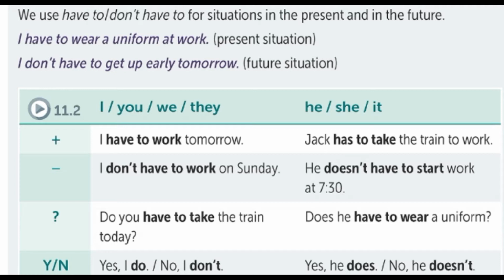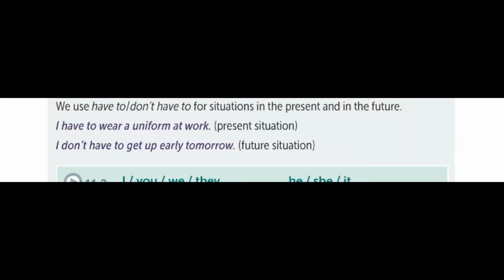Do you have to take the train today? Does he have to wear a uniform? Yes, I do. No, I don't. Yes, he does. No, he doesn't. Pay attention to the pronunciation of have to and has to.